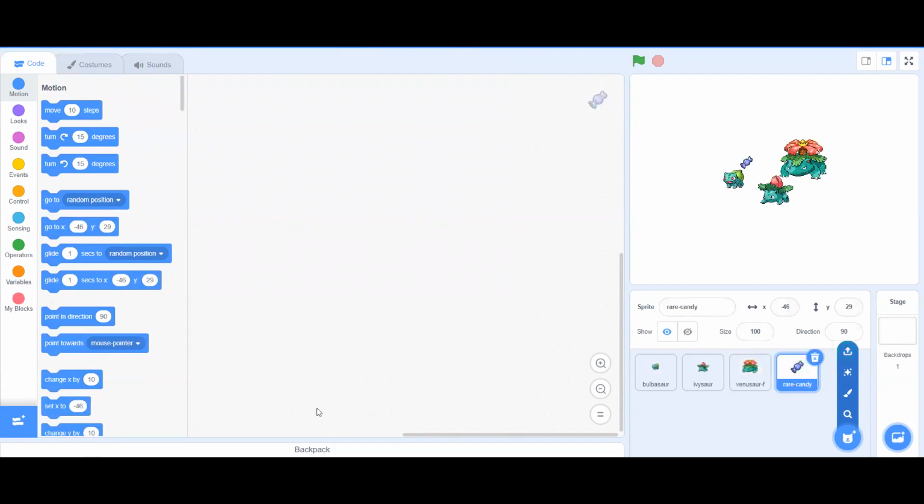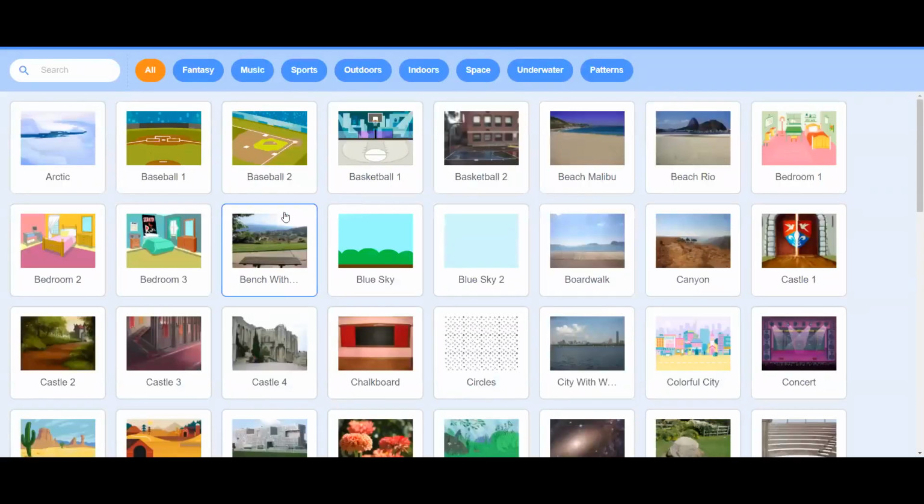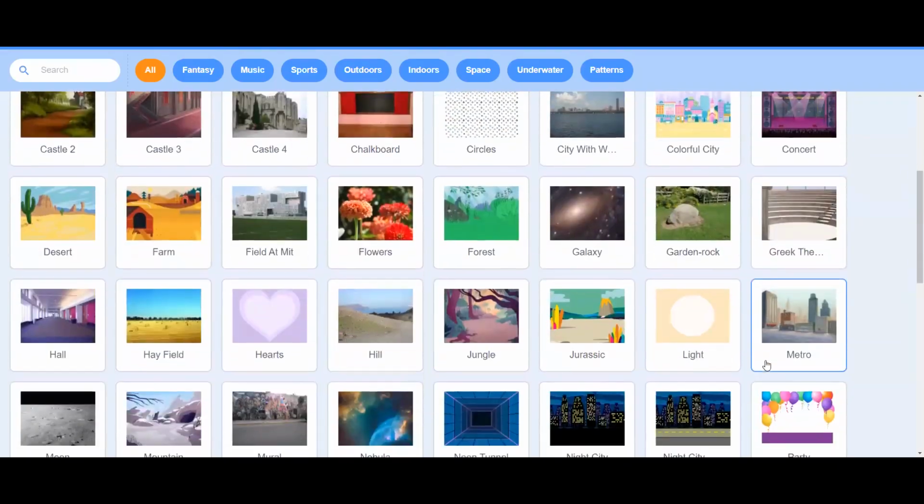So now I have all my sprites on my screen. Don't worry if they're too small, we'll be able to change the size of them later on. After that, you can go ahead and pick whatever background you want. So you go to the bottom right corner and click on Choose a Backdrop. Once we have all of our sprites and backgrounds chosen, we can go ahead and begin coding.